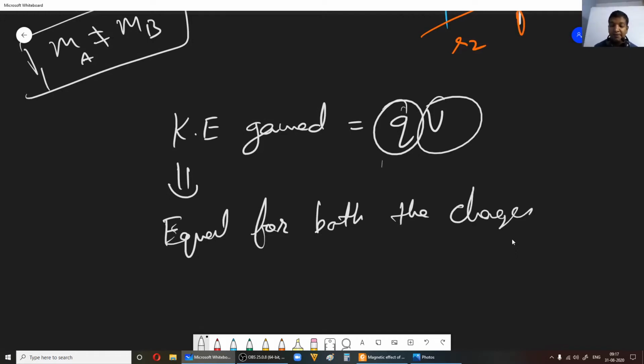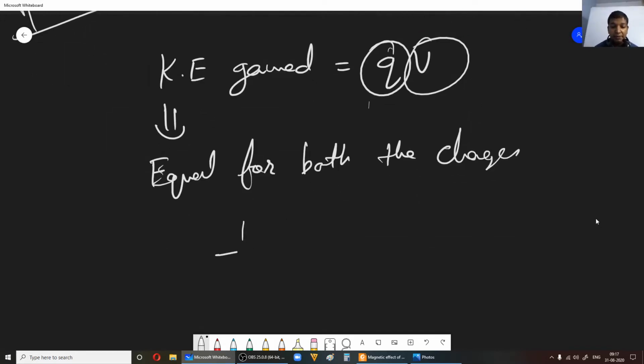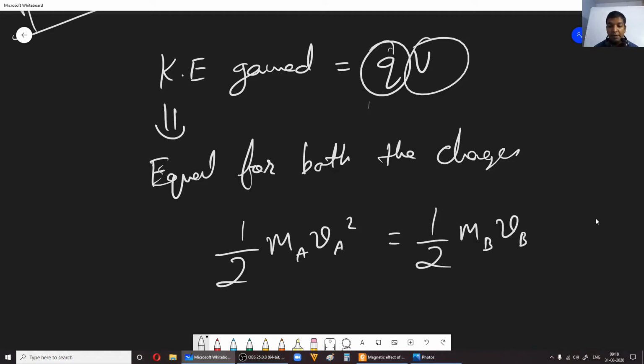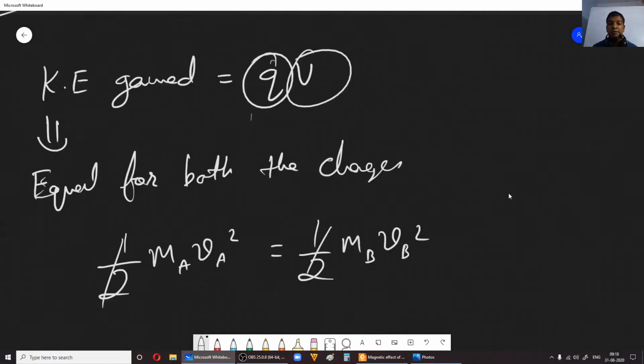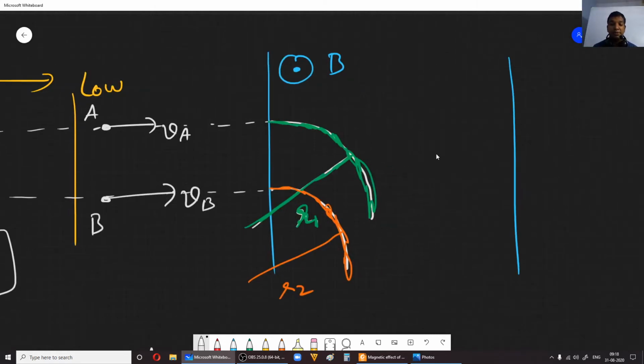So you can write half MA VA square equal to half MB VB square, right? So the half and half you can cancel. Now from the radius, what can we write?